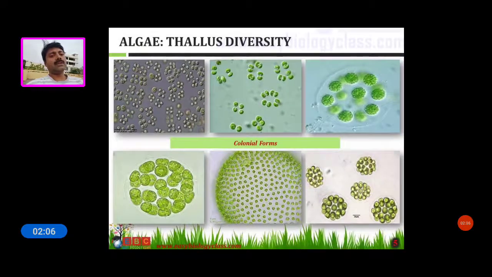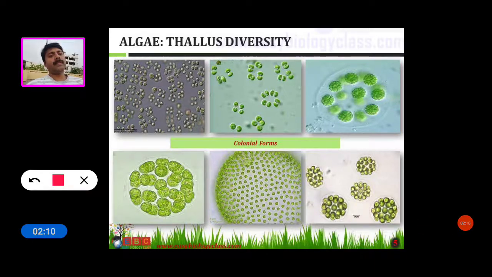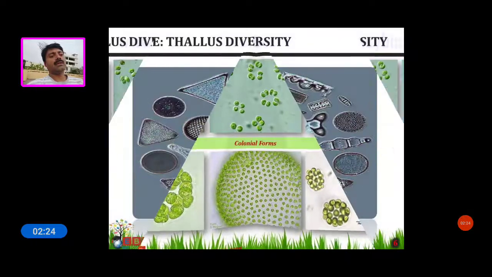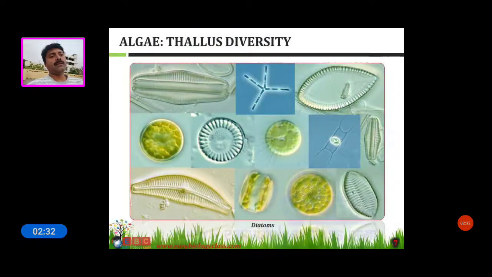Now see some colonial forms of algae. This is the Chlorella. This is the Volvox thallus. These are the Volvox colonial forms. These are some diatoms, the diatom structure.